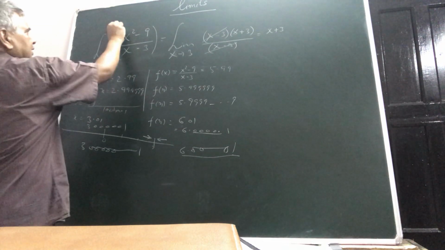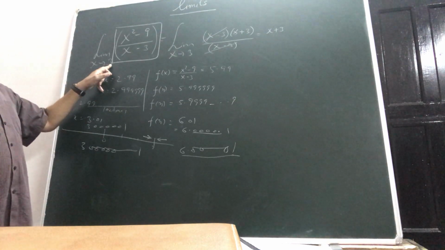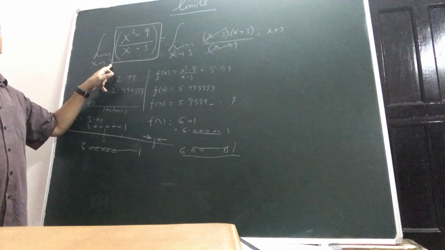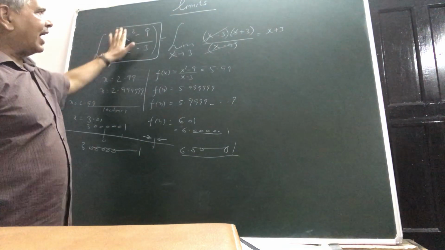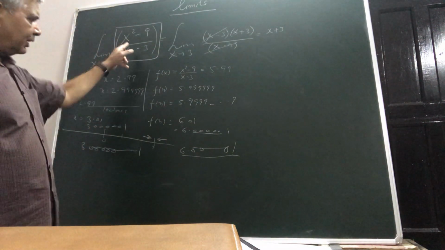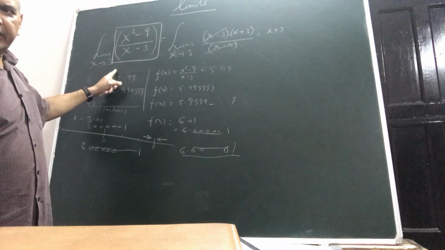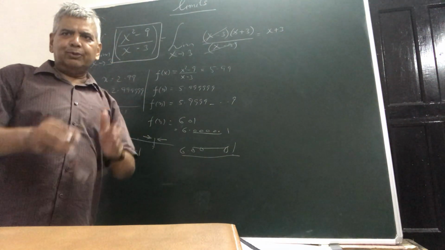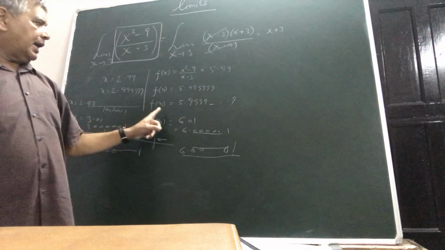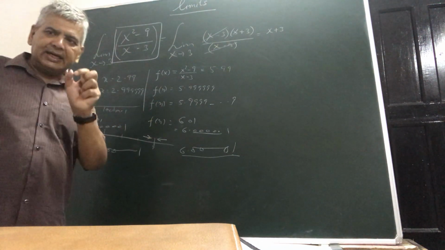So what you are noticing is that when your variable is approaching towards some number, it is not coinciding with that number, then what is happening? The functional values are also converging towards a fixed number. In this particular case, the fixed number is 6. When you are approaching towards 3, then your functional values are heading towards or converging towards a fixed number 6. Because as you are coming nearer, the distance between 6 and that functional value becomes more and more